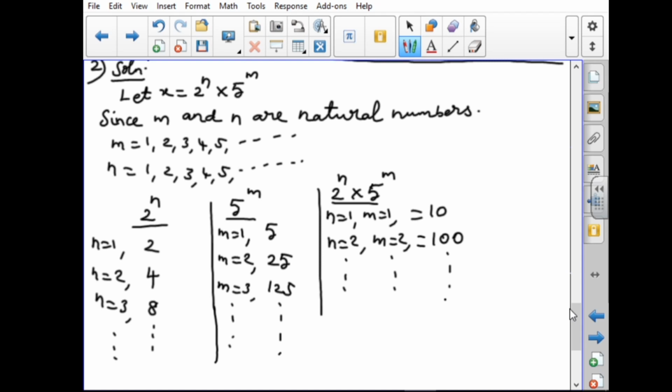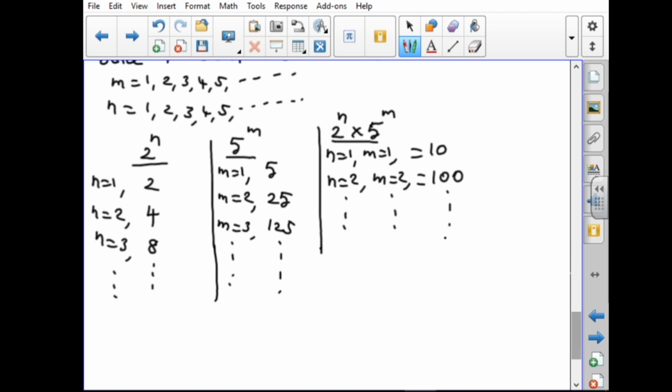Now let us compare these 3 categories. First, 2 power n: substituting natural numbers, we get multiples of 2. Next, substituting natural numbers for m in 5 power m, we get multiples of 5. Then multiplying 2 power n into 5 power m, substituting natural numbers, we get multiples of 10. So the last digit is always 0.